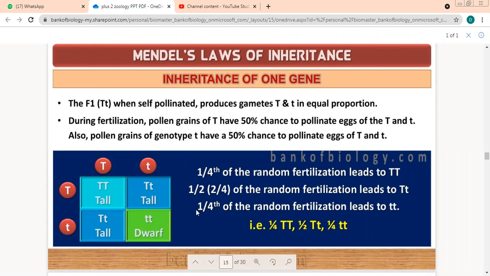Out of 4, how many are capital T, small t? So this becomes 2/4. 2/4, if you reduce it to lowest terms, it comes to 1/2. So the ratio becomes capital T 1/4, capital T small t 1/2, and small t is how much? 1/4.